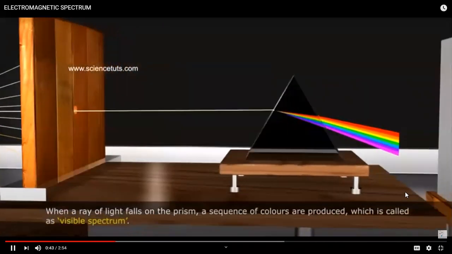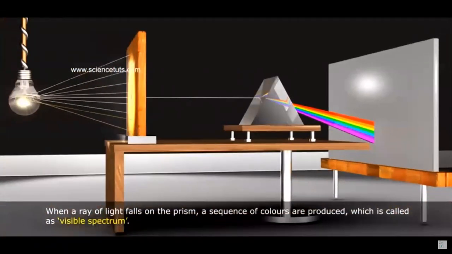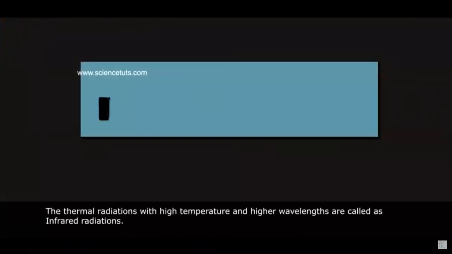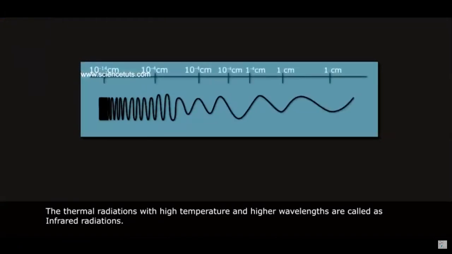When a ray of light falls on the prism, a sequence of colors are produced, which is called as visible spectrum. The thermal radiations with high temperature and higher wavelengths are called as infrared radiations.